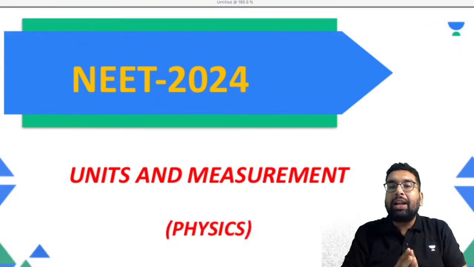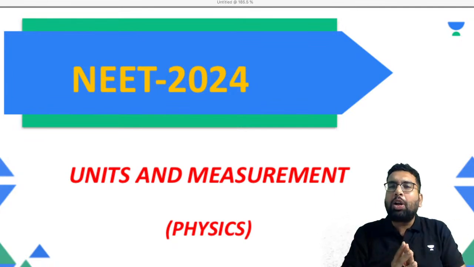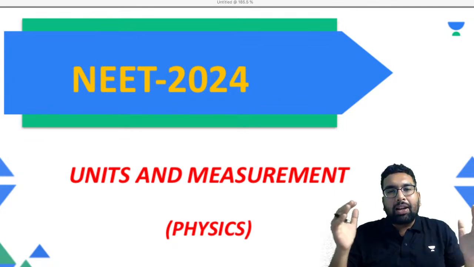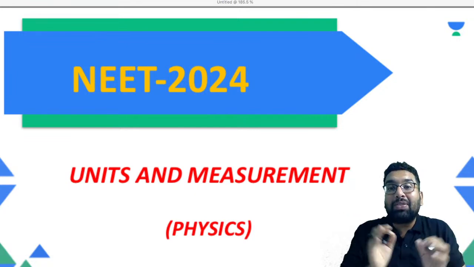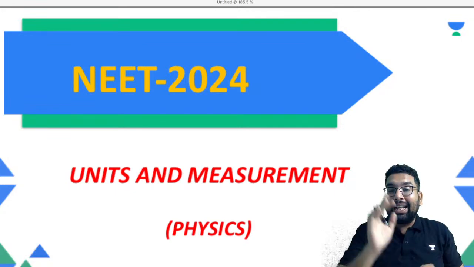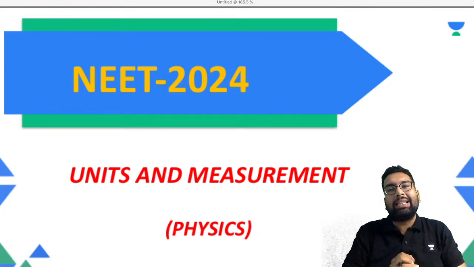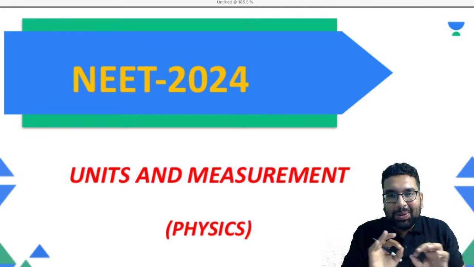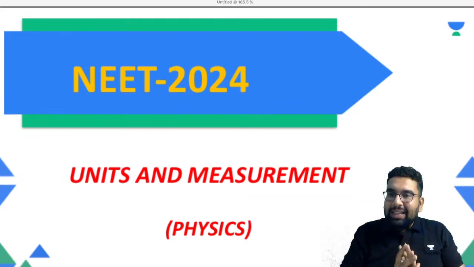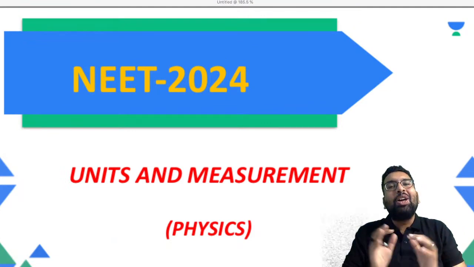In the last session, we started with units and measurement, and we saw a lot of things: what the fundamental quantities are, what the derived quantities are, what the supplementary quantities are. Lastly, I told you that supplementary quantities are the only quantities which have units but no dimension. Now in this session I am going to tell you what dimension is and what the dimensions of various physical quantities are.